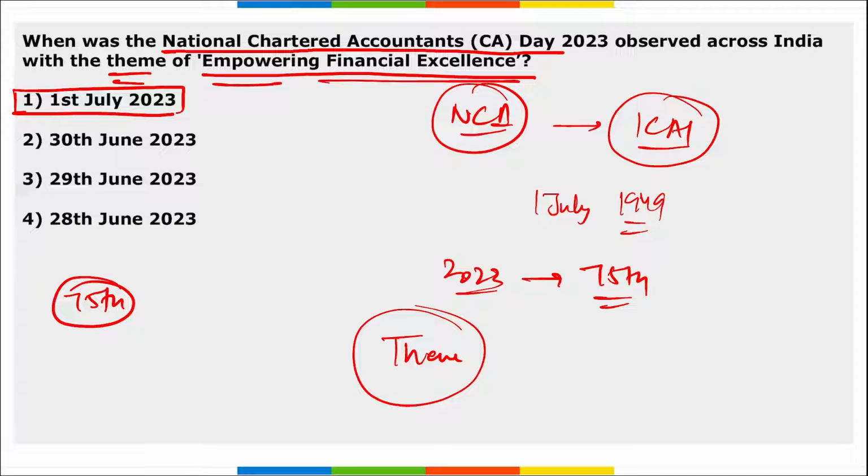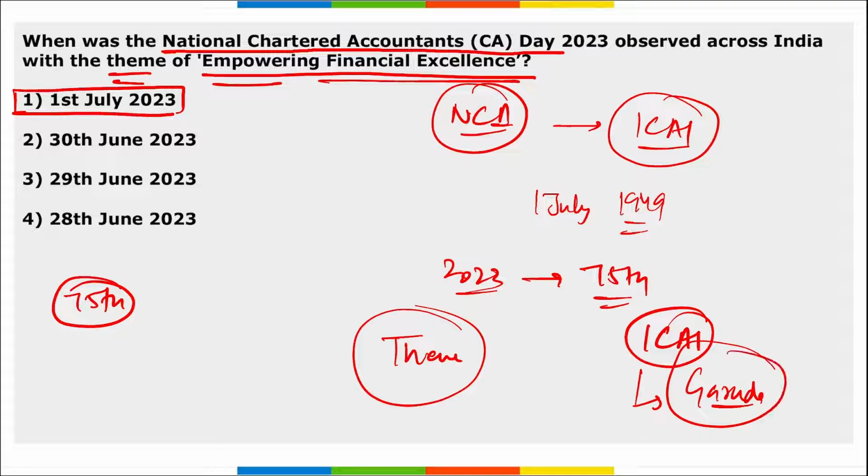Also remember, to commemorate the 75th anniversary, President of India Draupadi Murmu launched the new syllabus of CA at the Shri Fort Auditorium in New Delhi. This new syllabus is formulated with a new scheme of education and training in line with NEP 2020. Correct? Apart from this, remember, a new logo of ICAI was also launched, that is similar to that of Garuda, right? That is a mythical bird-like creature that is a symbol of strength, power, and wisdom. Correct? So a special logo was launched that is similar to that of Garuda.